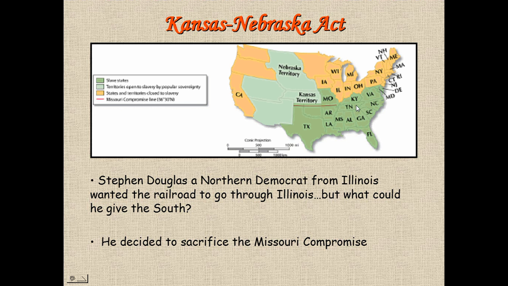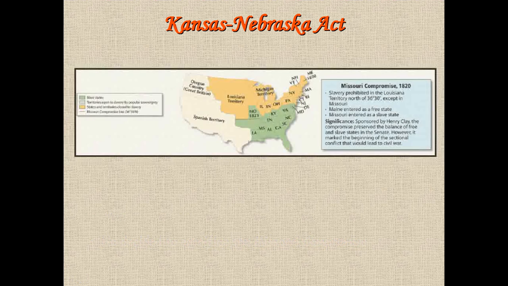People in the middle of the country want it to go here. And Stephen Douglas wants it to take a northerly route and go through Illinois. To do that, he's going to have to give something to the Southern members of Congress. What he decides to do is sacrifice the Missouri Compromise. The Kansas-Nebraska Act is going to tear Congress apart and tear the Whig Party apart.